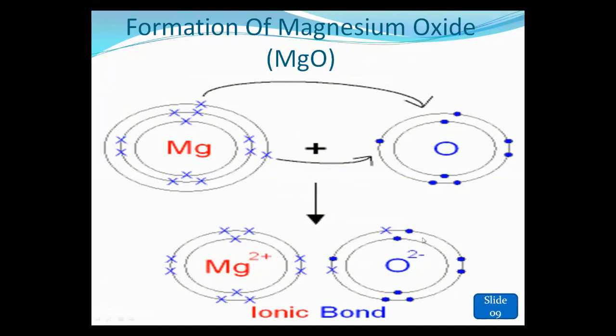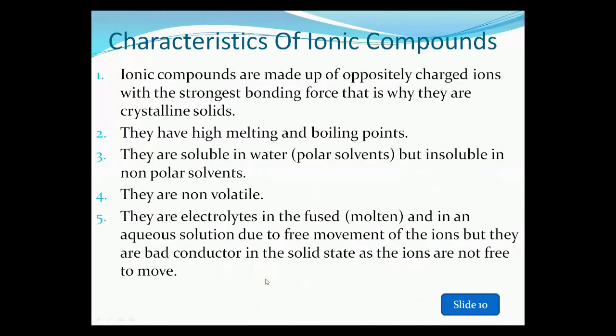Because of these two opposite charges, an electrostatic force of attraction is created between the two atoms, which is responsible for making a bond, and this bond is called the ionic bond. Hope it is clear to you. And now, next, the characteristics of ionic compounds.